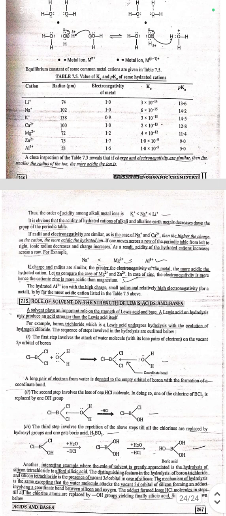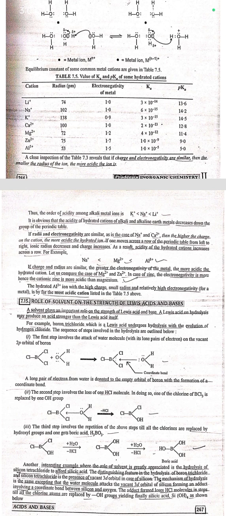Next is role of solvent on the strength of Lewis acid and base. A solvent plays an important role on the strength of Lewis acid and base. A Lewis acid on hydrolysis may produce a stronger acid than the Lewis acid itself. For example, boron trichloride, which is a Lewis acid, undergoes hydrolysis with the evolution of HCl. The sequence of steps followed in the hydrolysis are outlined below.